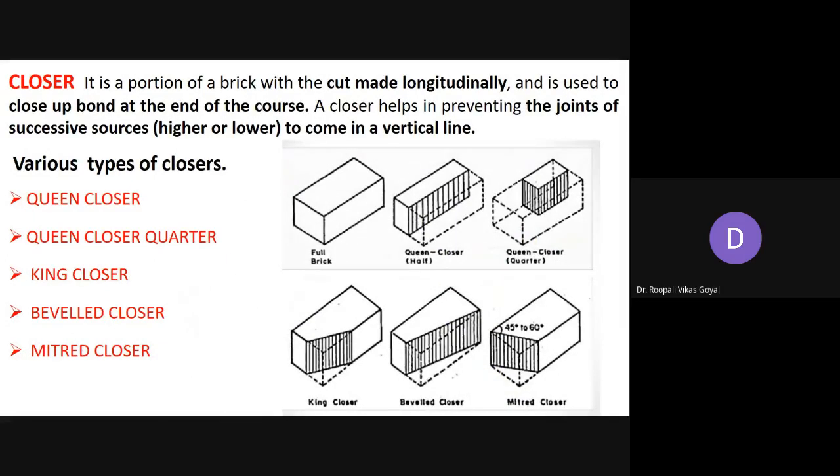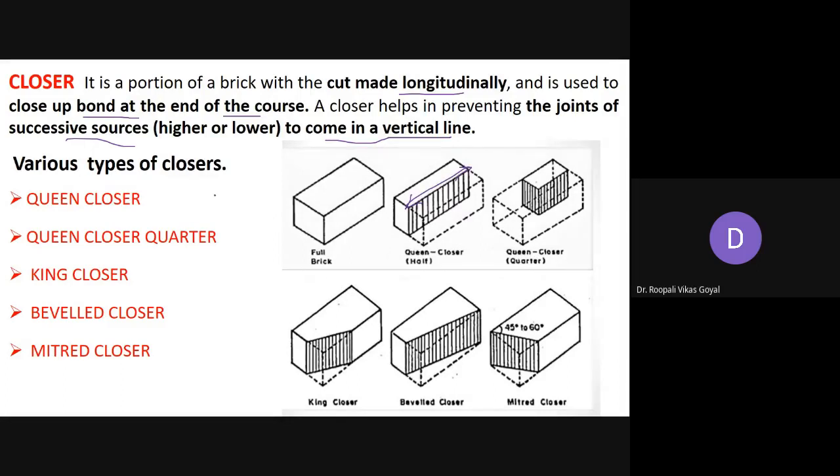But instead of that, if you are cutting your brick lengthwise, it is a portion of the brick cut longitudinally, meaning lengthwise, and it is used to close up the bond at the end of the course. Generally at the end of the course, this way you can utilize it. So closer helps in preventing the joints in successive courses from coming in a vertical line. Successive course जो है आपके course at a higher or lower level, alternate course vertical line में आएंगे, not the successive. So that is lengthwise if you are cutting, then it is called your closer.